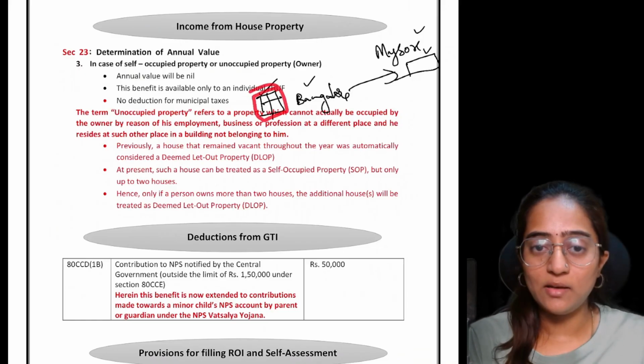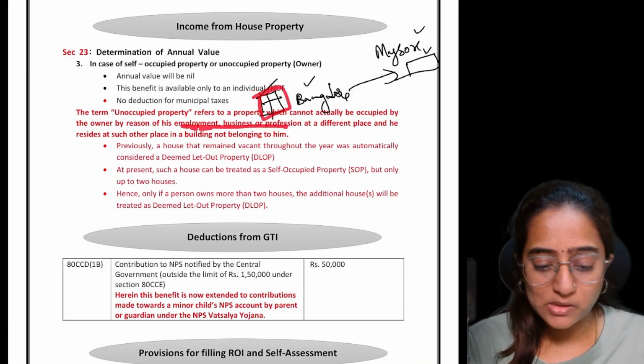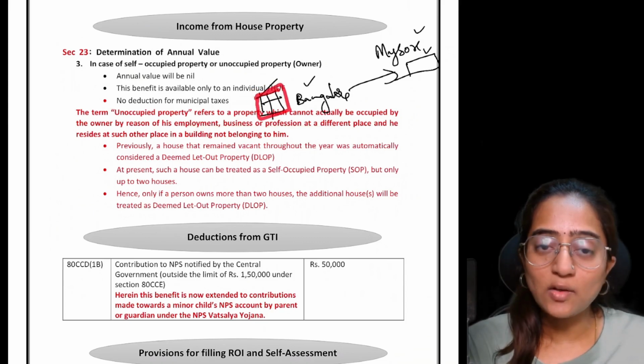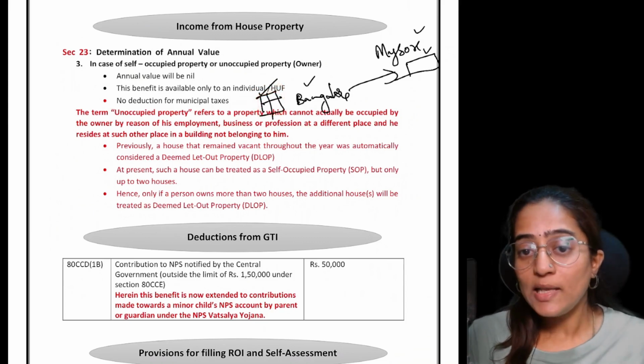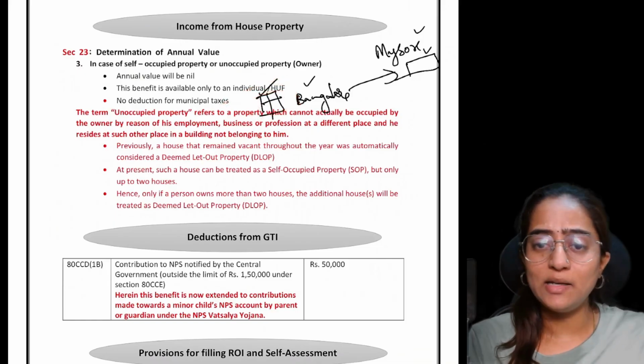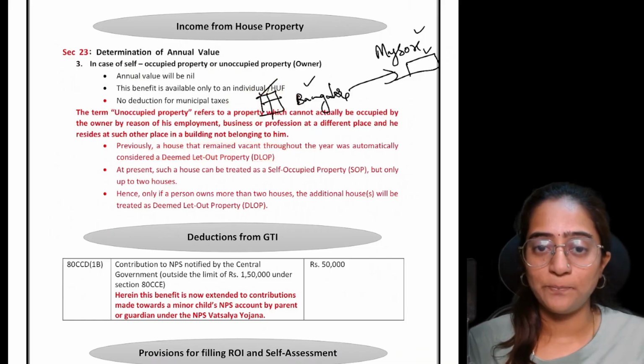One property is there, and you are not able to stay in this property because of some business, employment, or profession in some other place. You can call it as SOP property. Earlier provision stated that automatically, if this property was not occupied, even though you were not receiving rent also, it was considered to be DLOP.